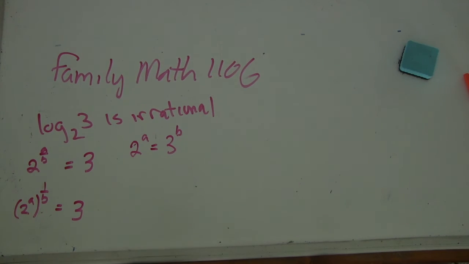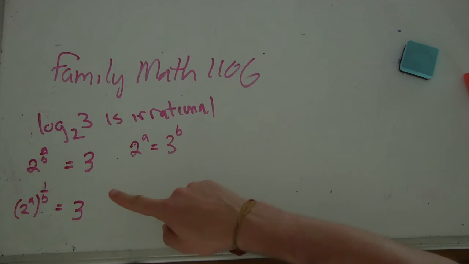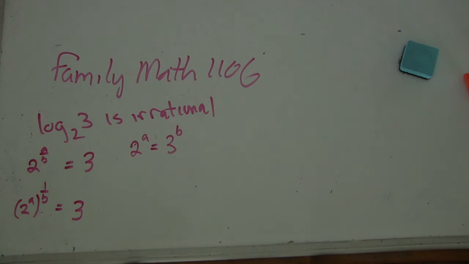And now, already this is our contradiction, because a simple way to see it is that this side is always going to be even, no matter what a is, and this side is going to be odd, no matter what b is. So these two can never be equal. Nice. Okay, so just to be clear, a and b are integers. Yes, a and b are integers.